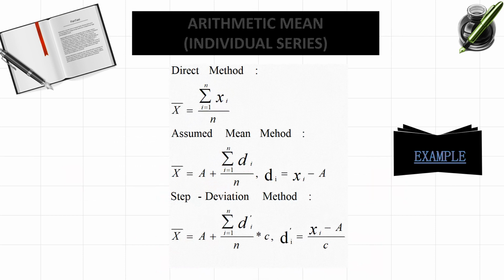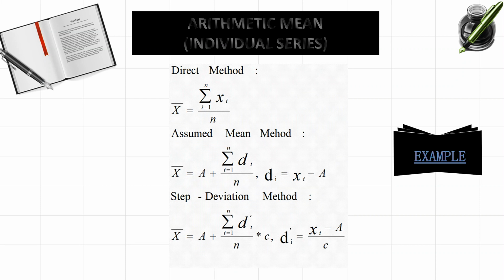Here, data will be given in 3 forms: individual series, discrete series, or continuous series. So what are these 3 series? And how to find out the arithmetic mean in these 3 different series, and what are the methods to find out that AM value? We are going to discuss now.